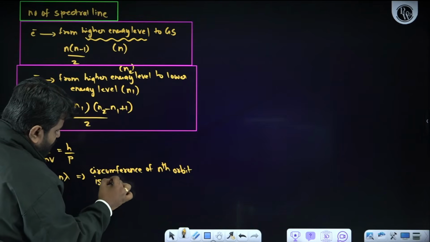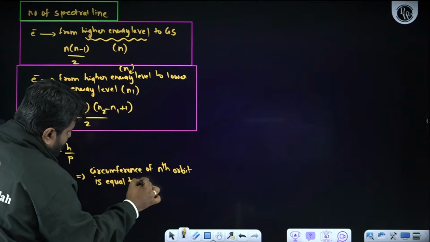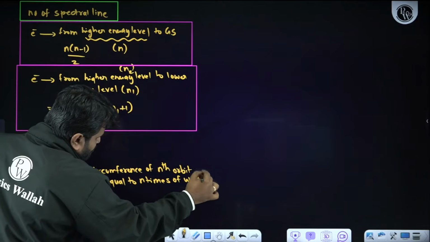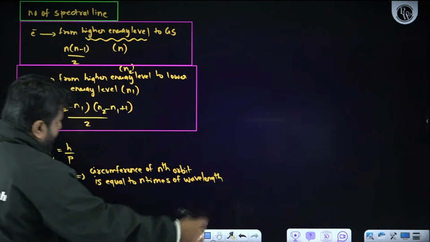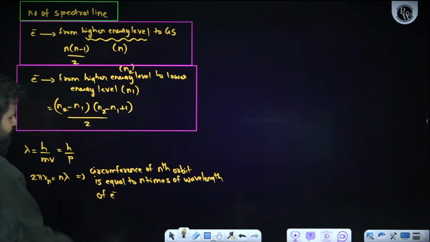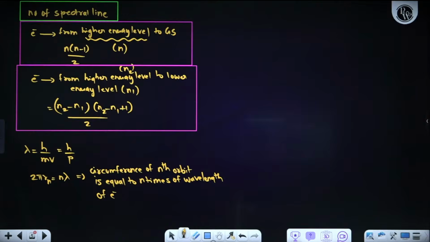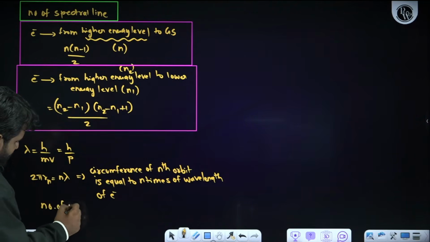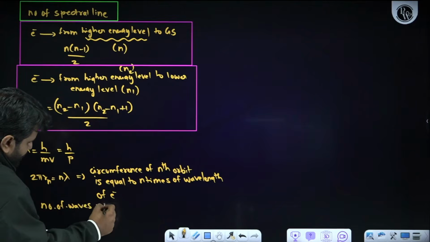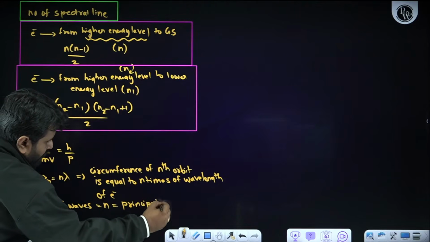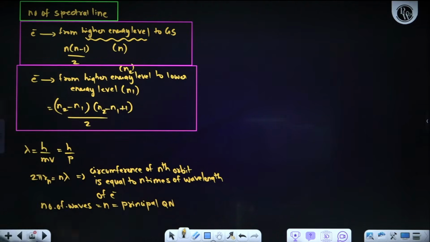The circumference of the nth orbit is equal to n times the wavelength of the electron. This is a very, very important expression. Remember one thing, the number of waves. How to calculate the number of waves? The number of waves is nothing but n. What is this n? It is the principal quantum number. Number of waves is equal to n, where n is the principal quantum number.